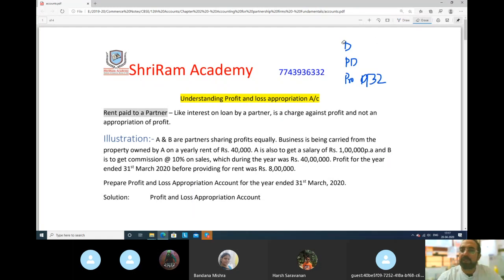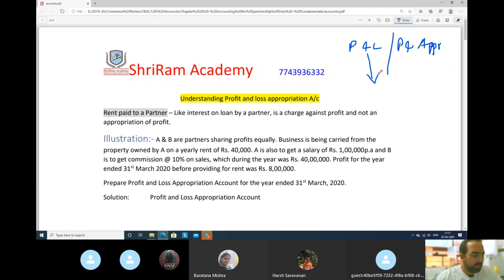Then we understood what is the difference between profit and loss account, P&L account, and profit and loss appropriation account. Profit and loss appropriation account is prepared after preparing profit and loss account.